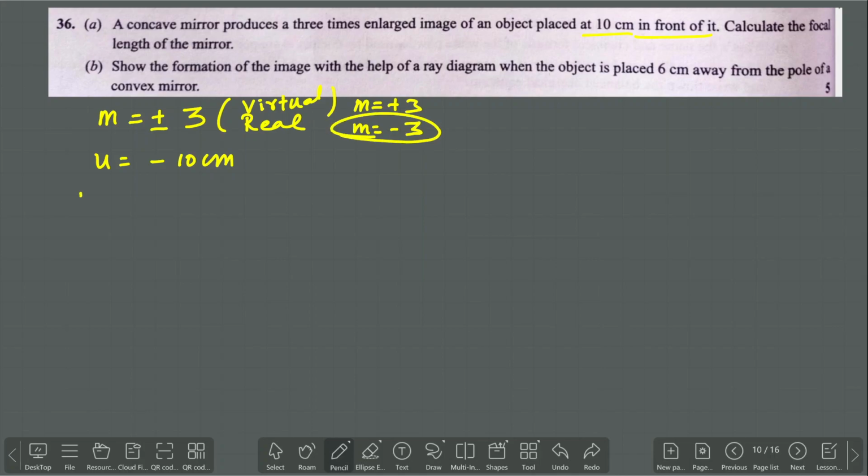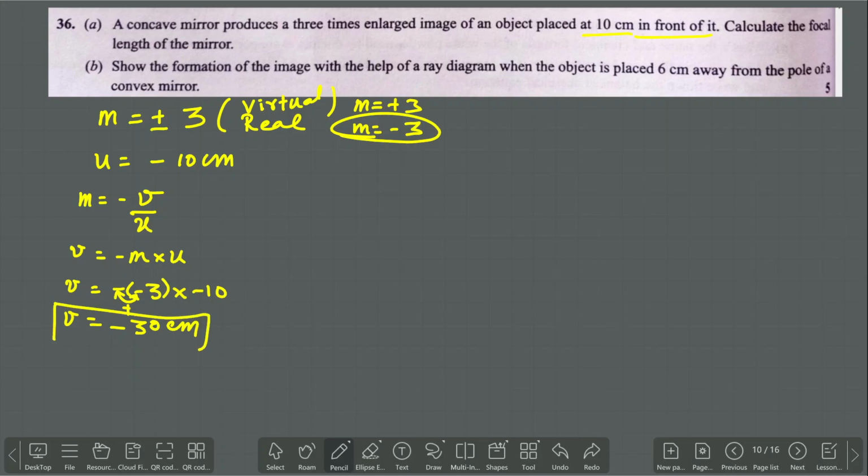So what is that formula? m is equal to minus v by u. So v is equal to minus m into u. So v is equal to minus, what is the value of m? You are going to take minus 3 into, what is the value of u? Minus 10. So v is equal to minus into minus plus, again plus into minus minus, 3 into 10, 30. So v is equal to minus 30 centimeter.